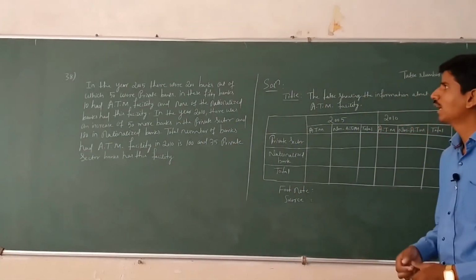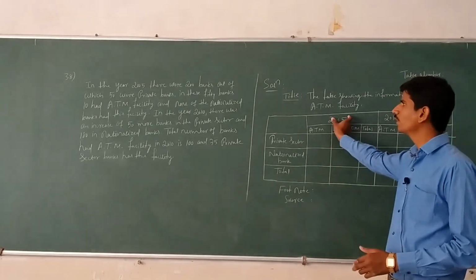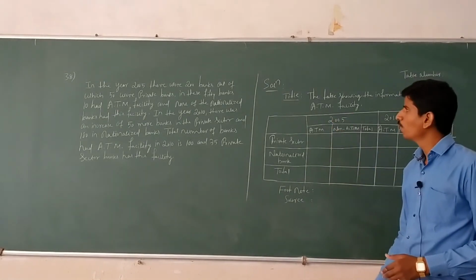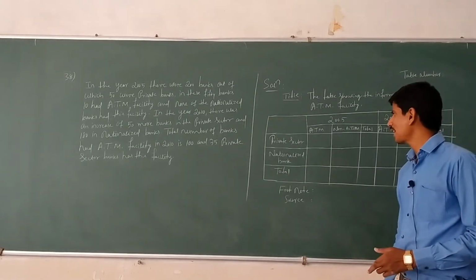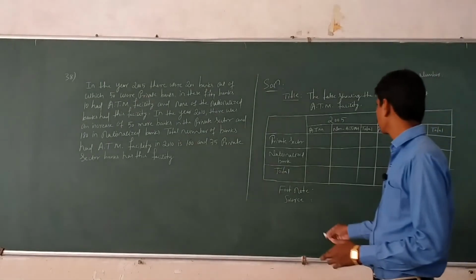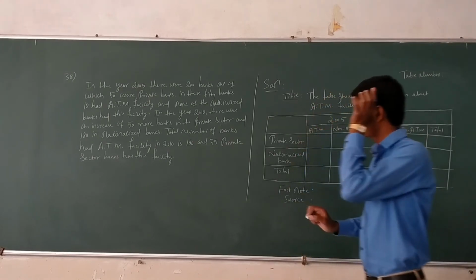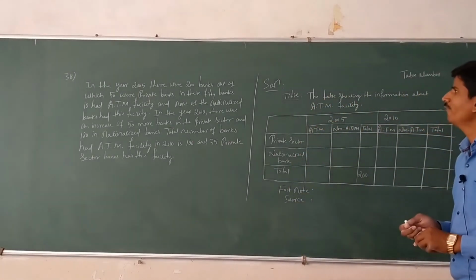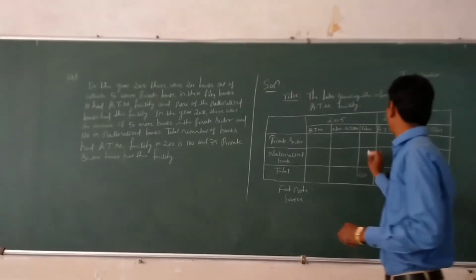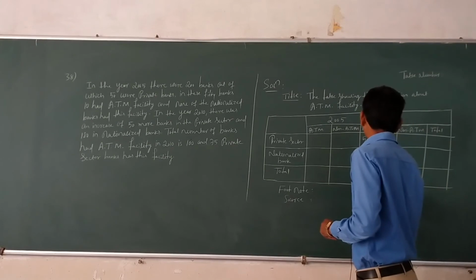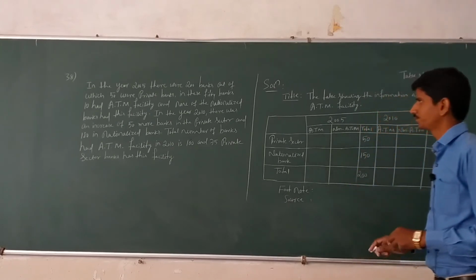The first, in the year 2005, there were 200 banks, meaning both private and nationalized. So totally 200 banks. Out of these, 50 were private banks, and the remaining 150 were nationalized banks.